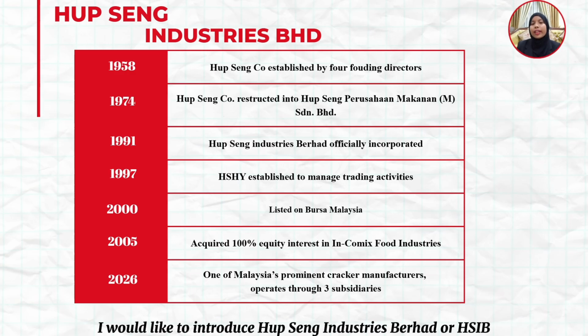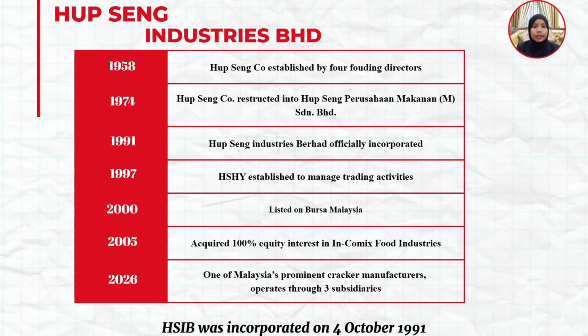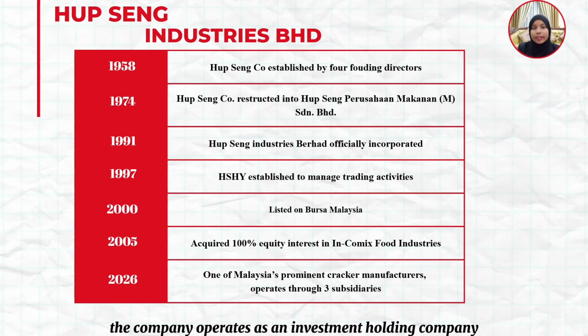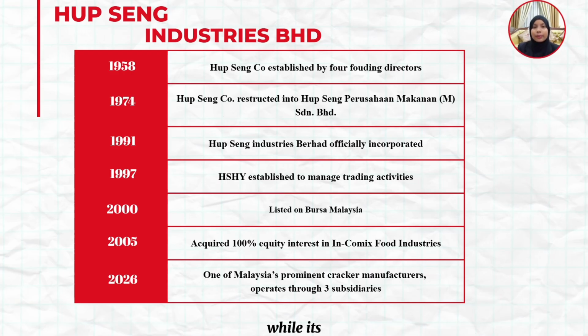First of all, I would like to introduce Hapsen Industries Berhad or HSIB. HSIB was incorporated on 4 October 1991 and was later listed on the main board of Bursa Malaysia Securities Berhad on 2 November 2000. The company operates as an investment holding company, while its subsidiaries are involved in the manufacturing and sale of crackers, biscuits, and confectionery products.